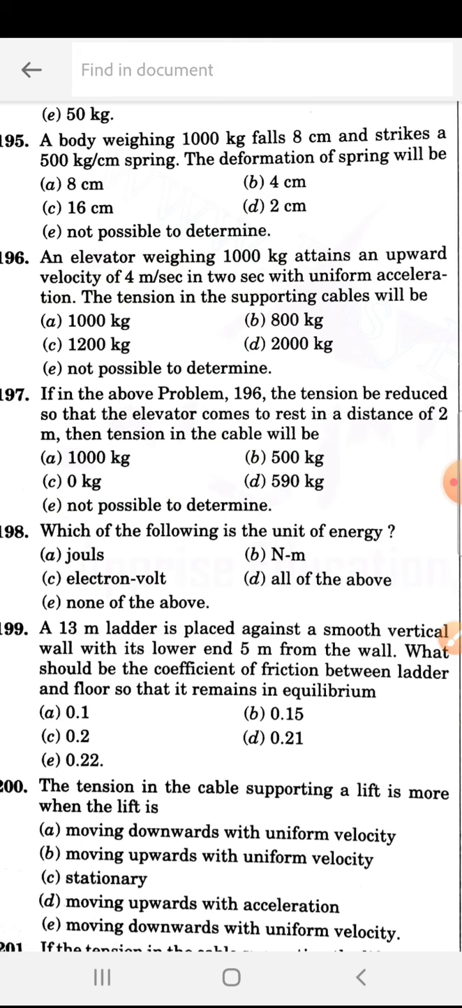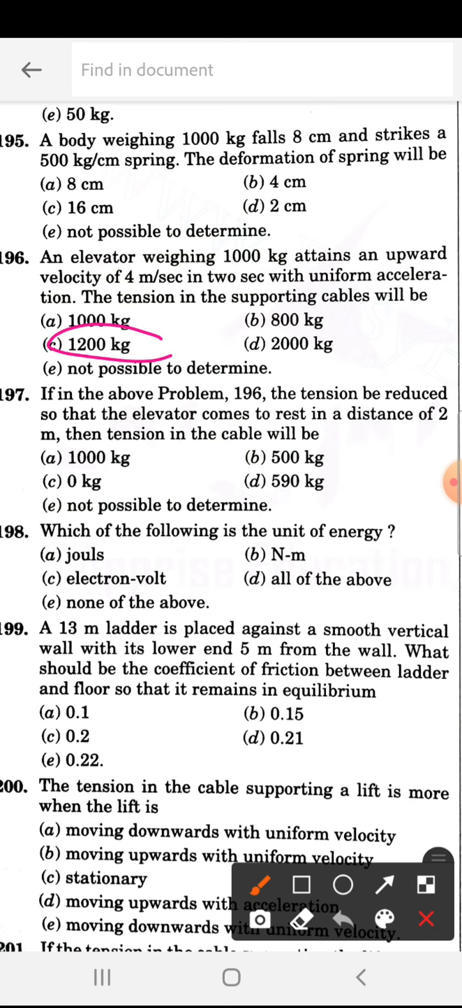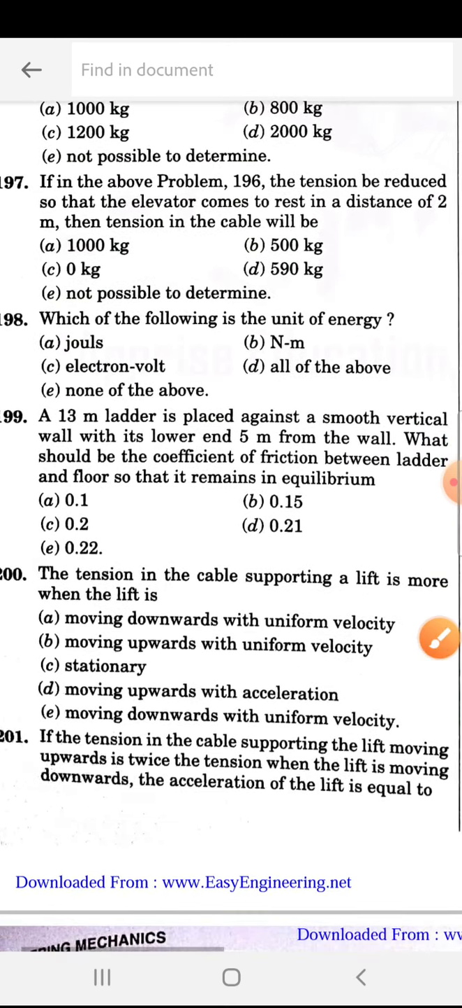An elevator weighing 1000 kg attains an upward velocity of 4 meter per second in 2 seconds with uniform acceleration. The tension in the supporting cables will be, so they are asking the tension in the supporting cable. So this is C, 1200 kg. So remember, the answers they will copy directly.